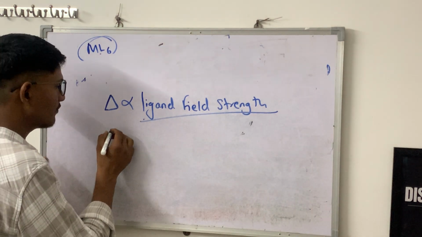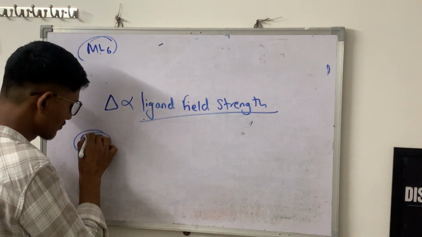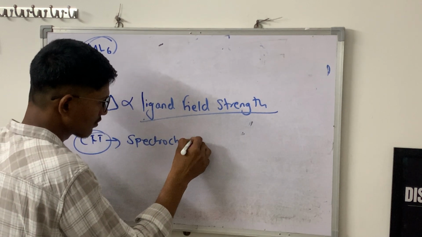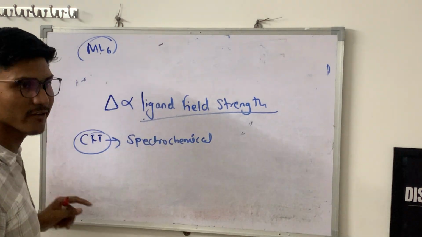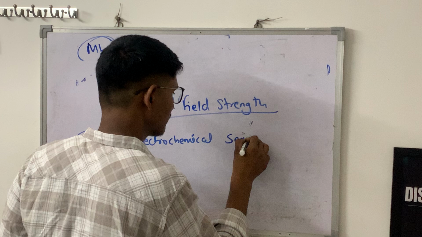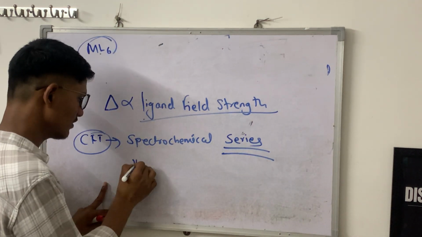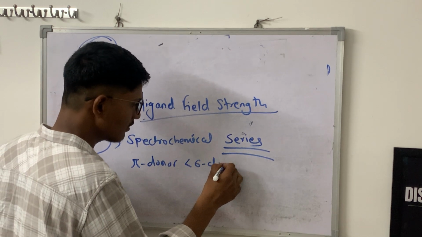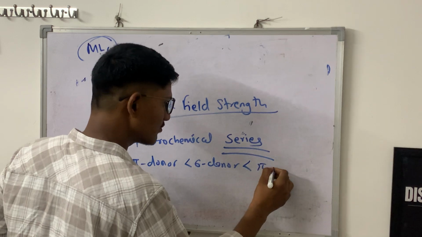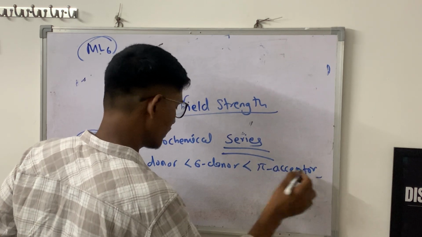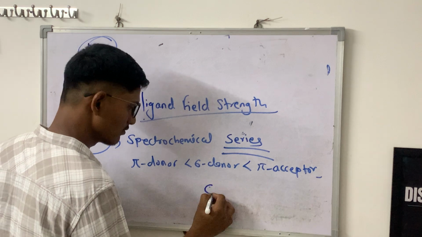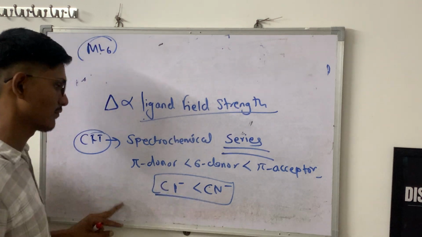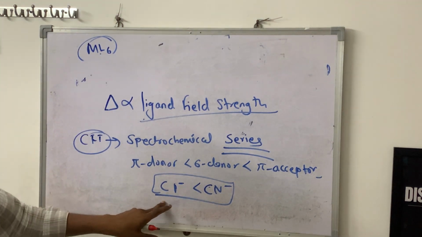So basically CFT gave us the spectrochemical series, which is more logically explained by LFT, in which first are the pi donor ligands, then sigma donor ligands, and then pi acceptor ligands. So in this series, as I told you, one is on the higher side and one is on the lower side.